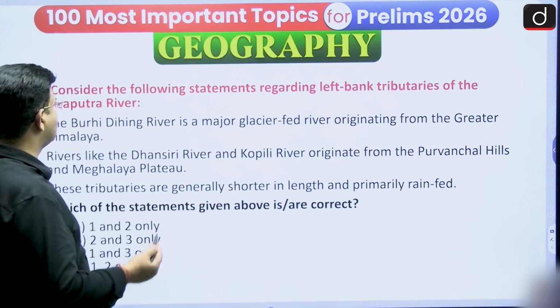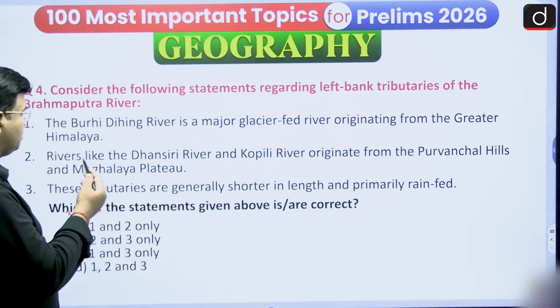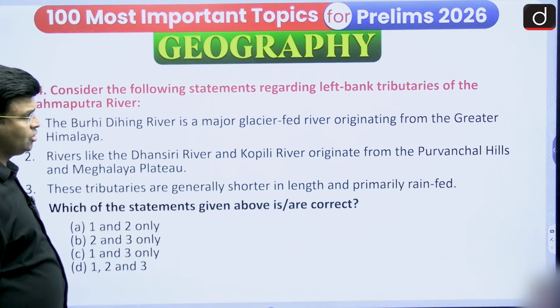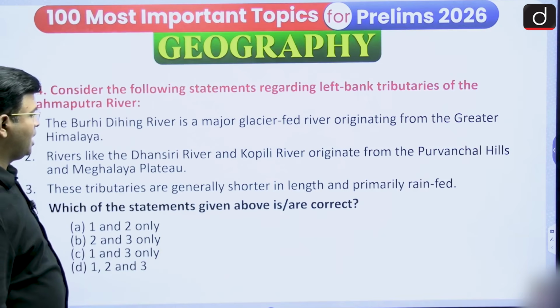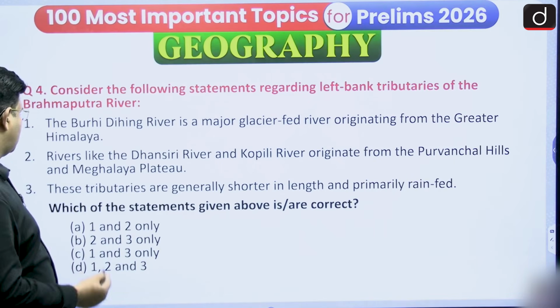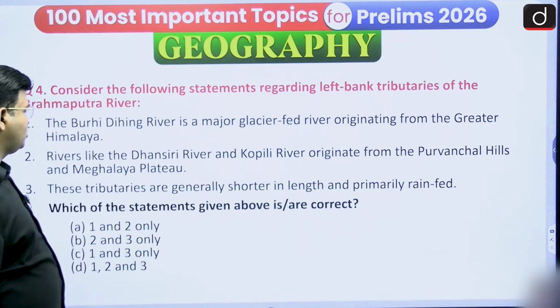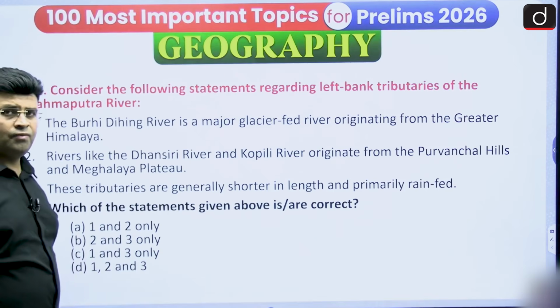So I said, consider the following statements regarding left bank tributaries of the Brahmaputra. First, the Budhi Dihing river is a major glacier fed river originating from the Greater Himalayas; you have to say whether it is right or wrong. Second, rivers like Dhansri and Kopili originate from the Purvanchal Hills and Meghalaya Plateau. And the third, these tributaries are generally shorter in length and primarily rain fed.